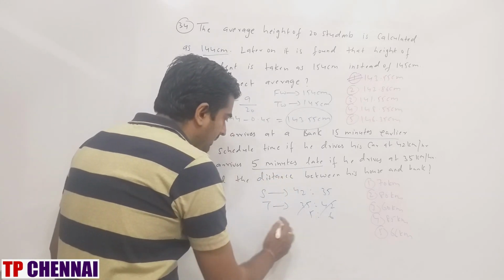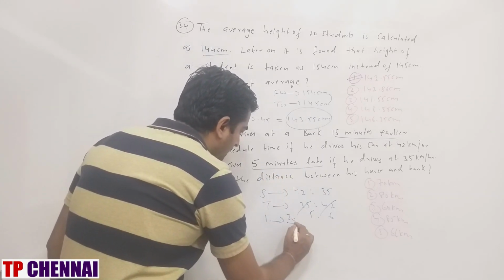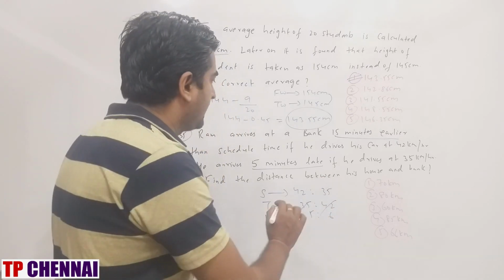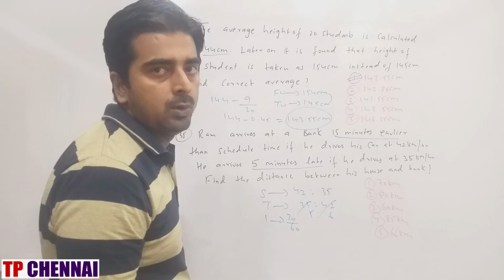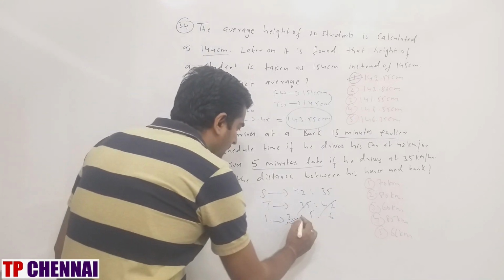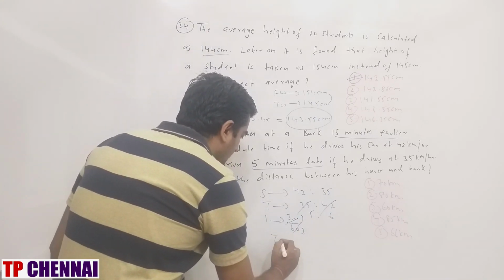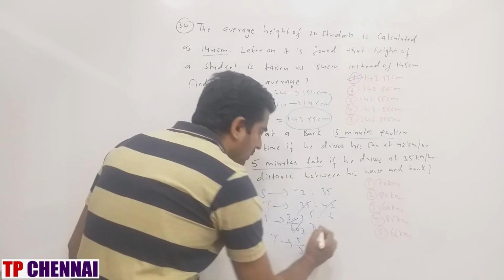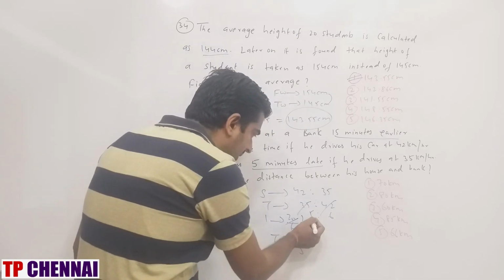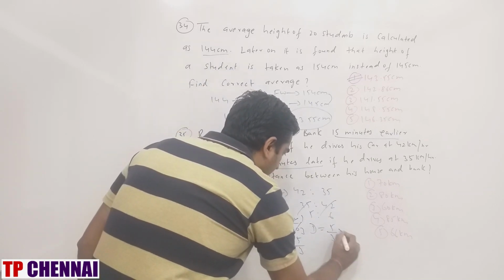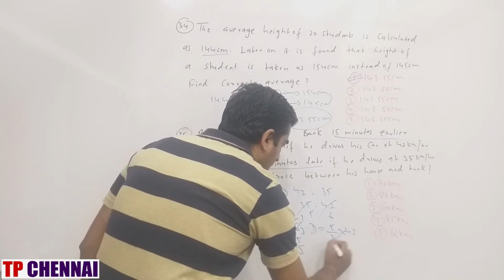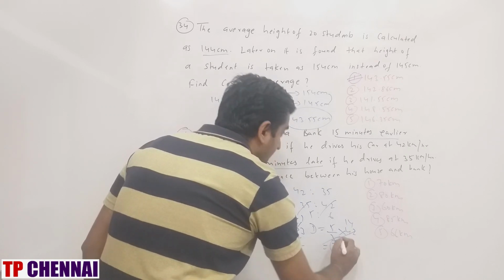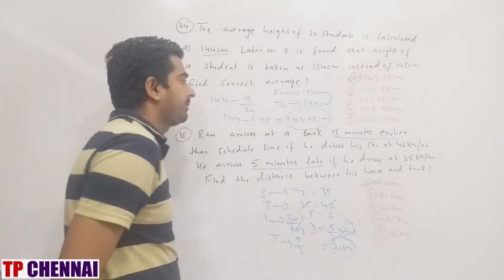Here one part is 20/60, because speed is in km per hour and time is in minutes, so you need to convert minutes into hours. By 60, which is 1/3. So time is 5/3. Distance is equal to speed into time, so 5/3 into speed 42. 70 kilometer is my answer, which is the first option.